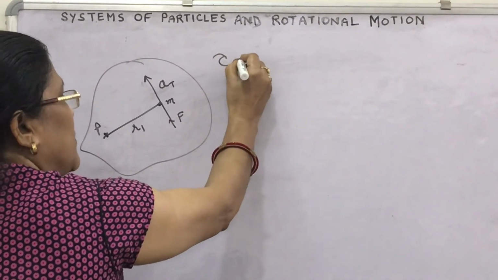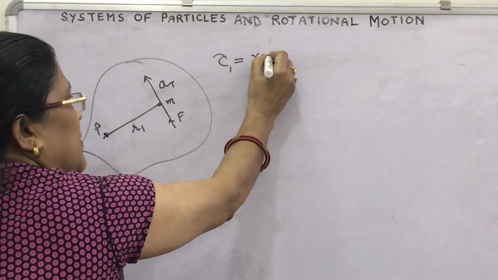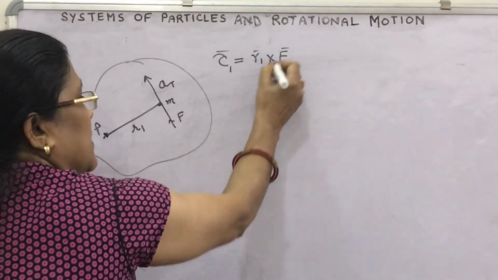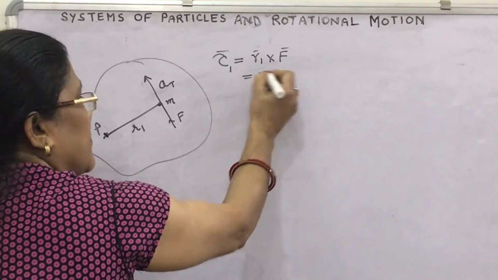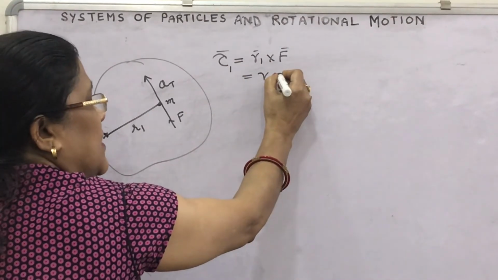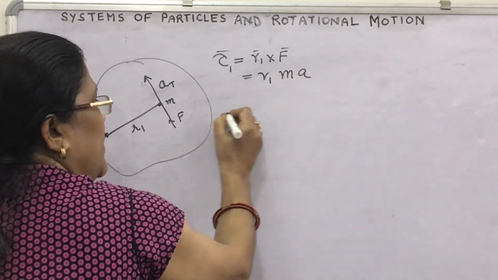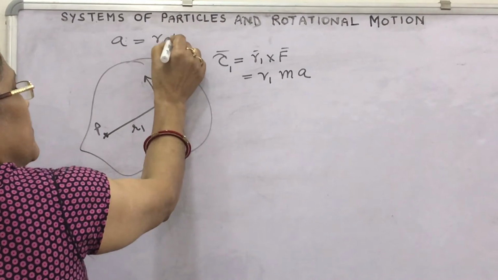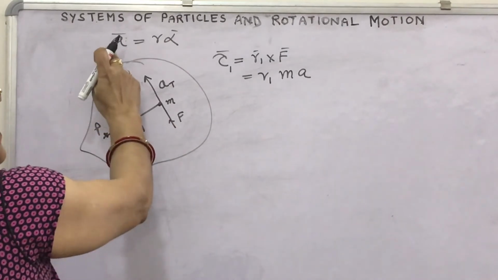We have read torque. If you consider torque 1 due to this force, it is r1 cross F. These are vectors. What can you write here? This is r1 into F sine theta, where theta is 90, and sine 90 will be 1. Then what will you write here? This is m a. We have read that tangential acceleration is given by r alpha, the rotational analog of linear acceleration being alpha.